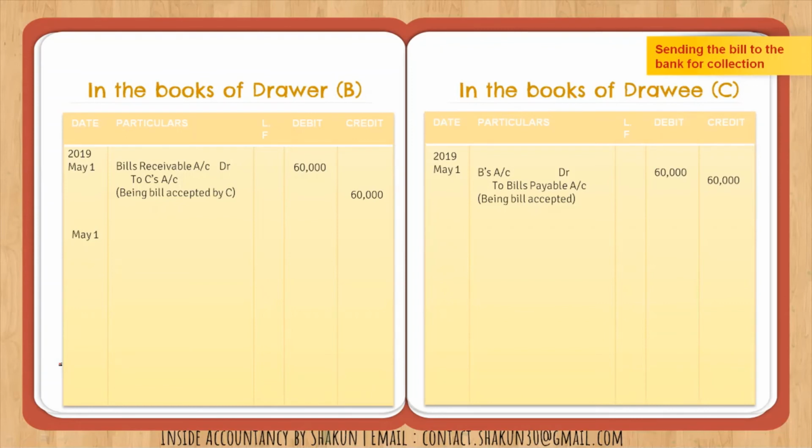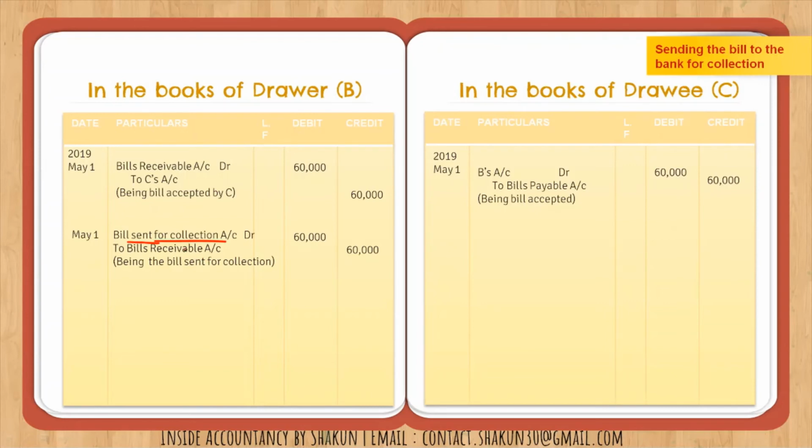Then what happens is that B sends the bill to the bank for collection. So since the bill is sent for collection, what will happen? A new account, Bill Sent for Collection account, will be created and debited with rupees 60,000. This new account has been created, and bills receivable is going out, so bills receivable account is credited.